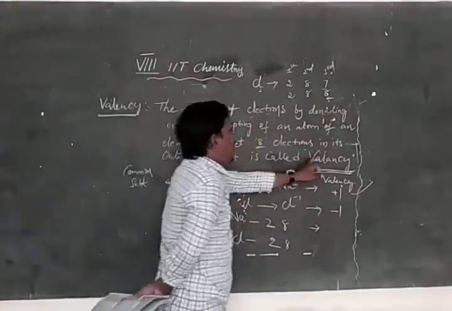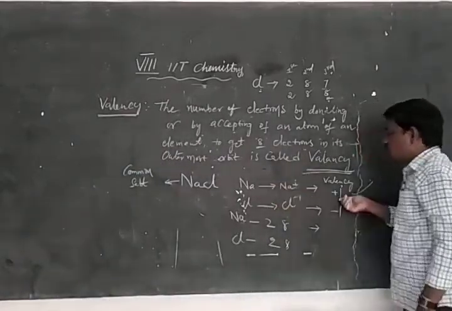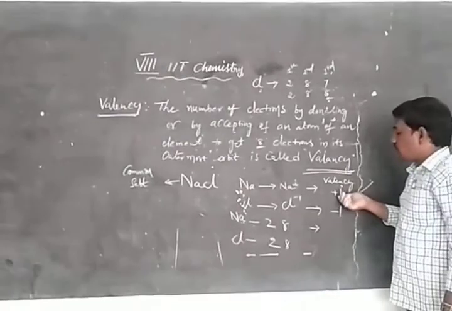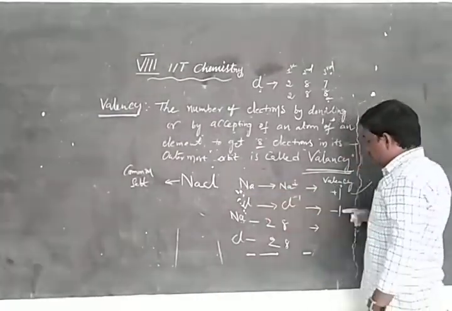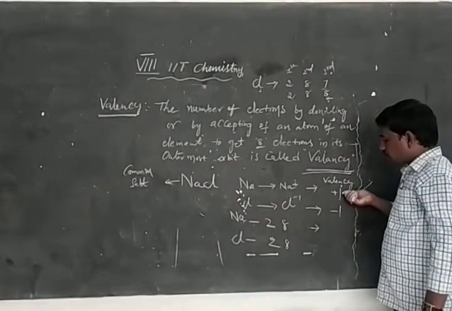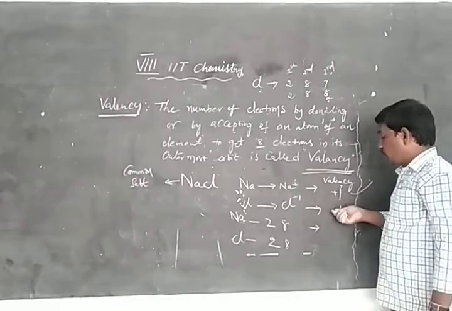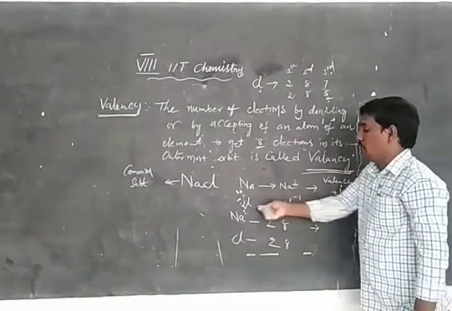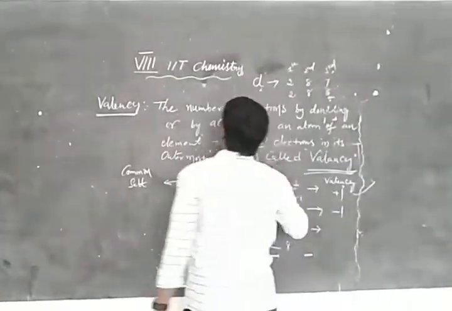That is called valency. Here sodium has plus 1, the valency of sodium. Here it is minus 1. This is positive valency, this is negative valency. So the valency of Cl is minus 1.